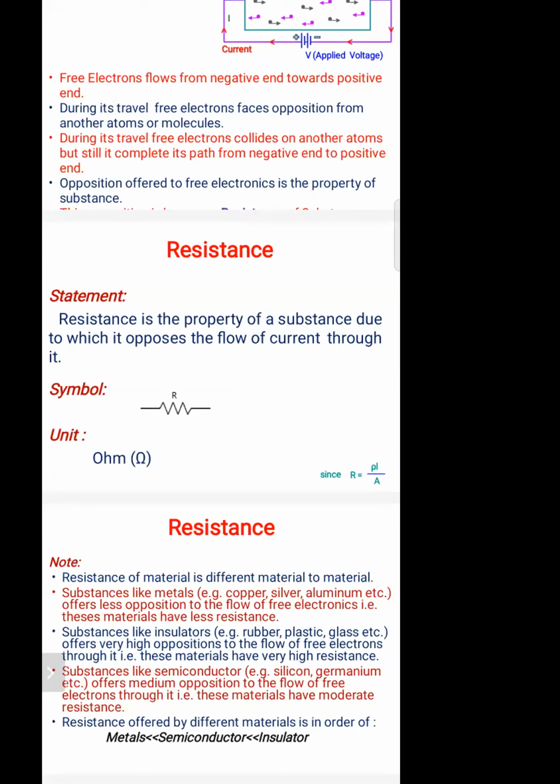Definition: "Resistance is the property of a substance due to which it opposes the flow of current through it."